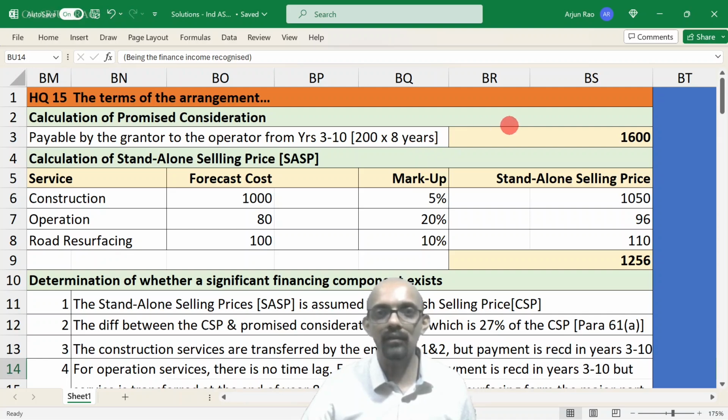How do we do that? Very simple. Since implied interest rate is to be taken, the cash selling price or the standalone selling price becomes the adjusted transaction price. It's already allocated. So our calculations have become very simple. Then we calculate the debt and borrowing cost, financial asset and finance income.